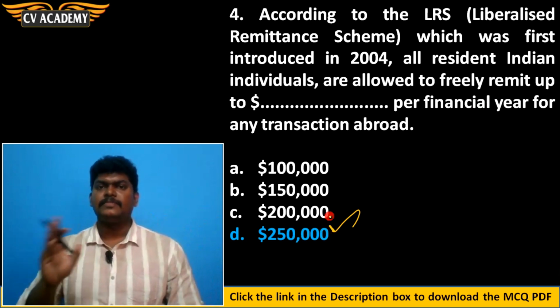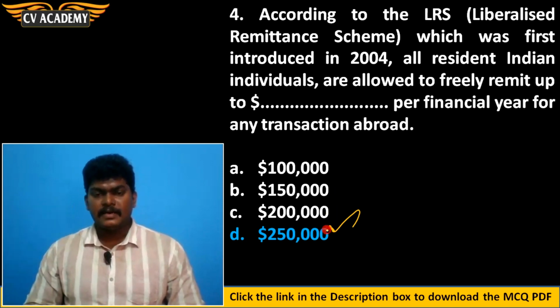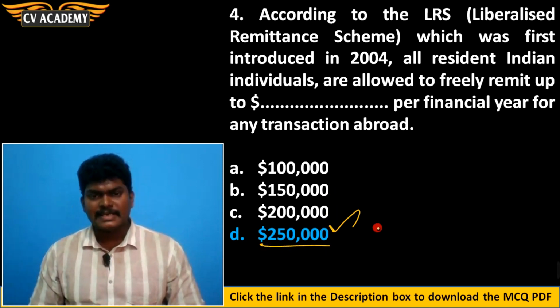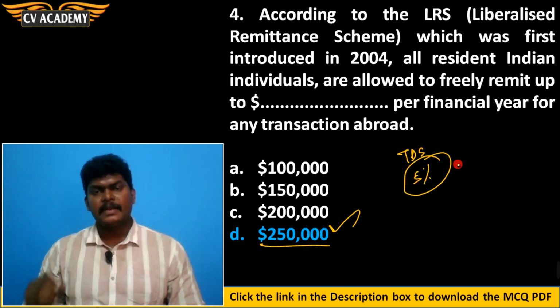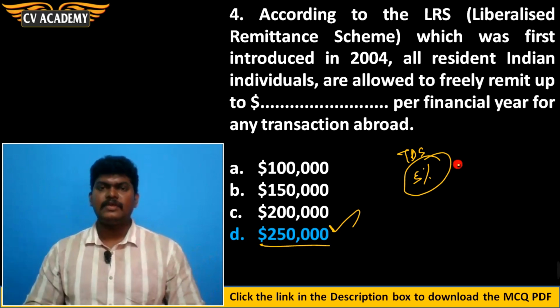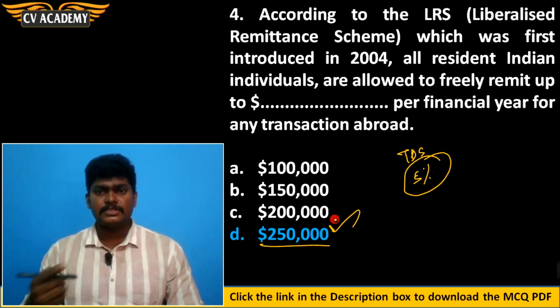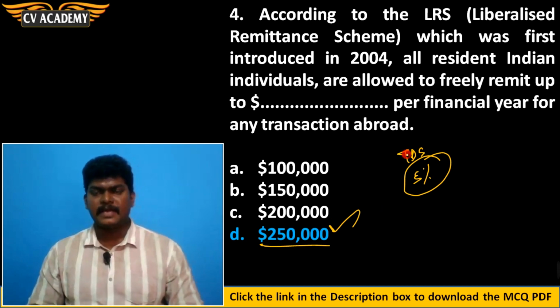After that, in an incremental manner they have remitted. But for this $250,000, a TDS will be deducted, around 5% TDS. The rest you can remit to your relatives in foreign countries. Actually, what RBI came to know is why they have suddenly imposed a ban on SBM Bank, because SBM Bank is not allowed to do the Liberalised Remittance Scheme.